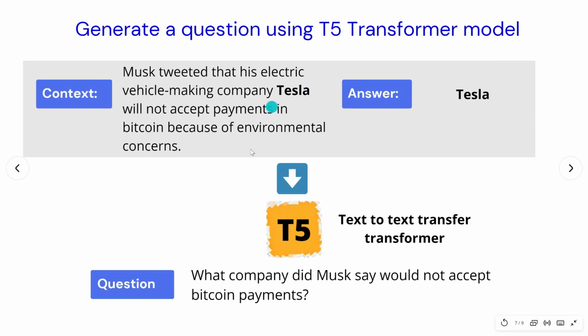So this is something that we have already seen, where you can give in context and answer, and you can ask our T5 model to generate a question. Similarly, summarization is already provided by the Google T5 transformer model, where you can just give "summarize:" and your whole text, and T5 will automatically generate a summary.